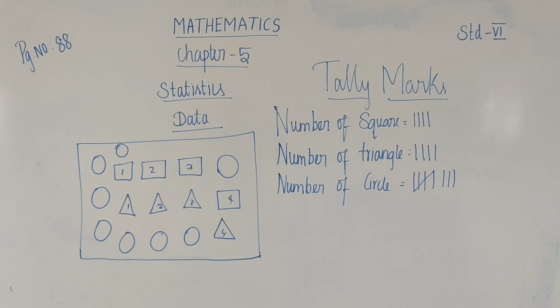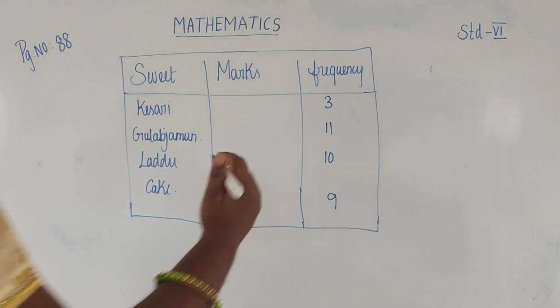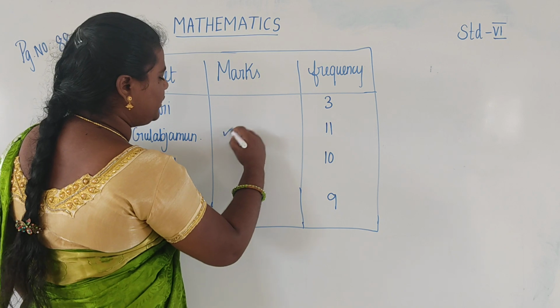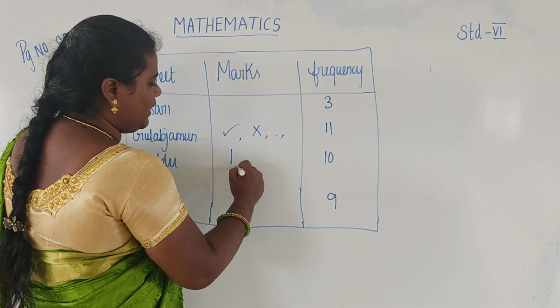For the next example, consider the data table. Many persons use many ways of marking: tick, round, dot, slant and vertical.